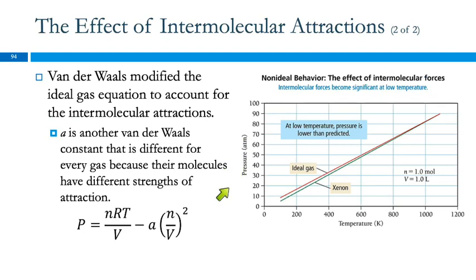Here, if we look at the pressure of the gas versus the temperature, this is for 1 mole of gas in 1 liter. An ideal gas is going to be this nice straight line from 0. For xenon, we see that at these low temperatures, which really are not that low, the pressure is less than predicted because the particles are hanging out with each other a little too much. Van der Waals also modified the equation for this. Pressure is smaller, so it's a subtracting term here.